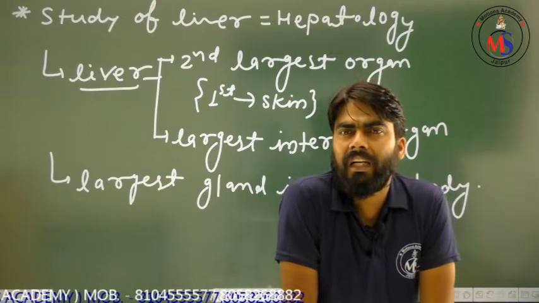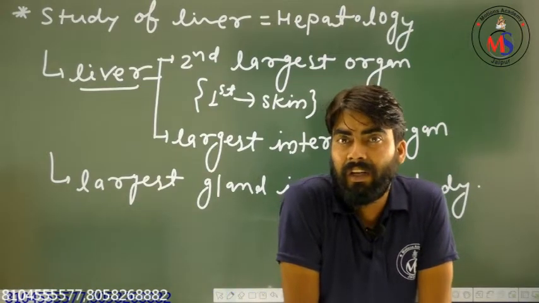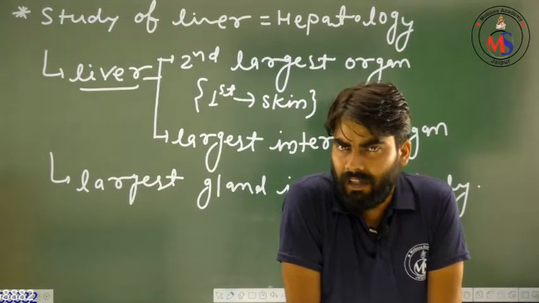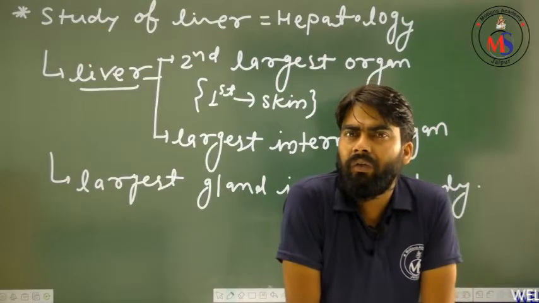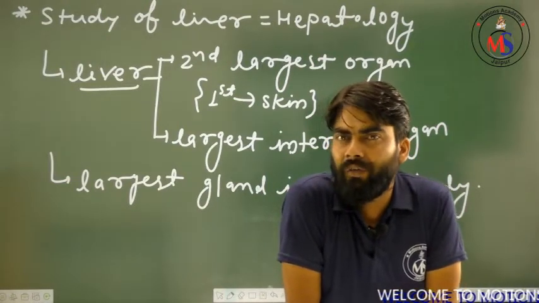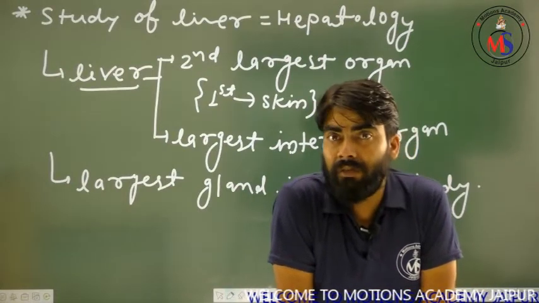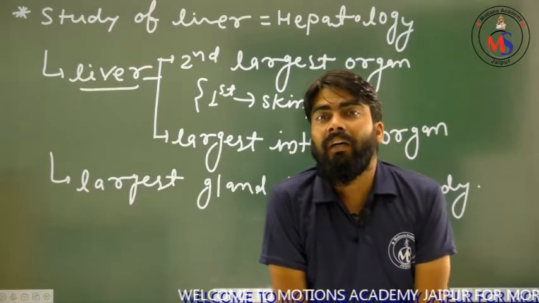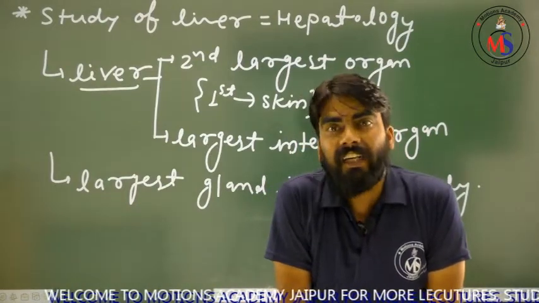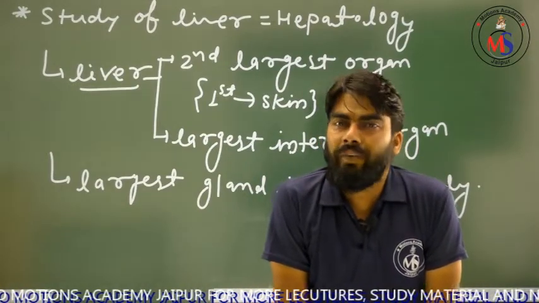Then we will see that the liver is divided into segments. Then one segment is donated. That means the donor will not give the complete liver. He will give a part of the liver and that part will be transplanted into the receiver's body, and that part will regenerate itself and create a new and fresh liver.